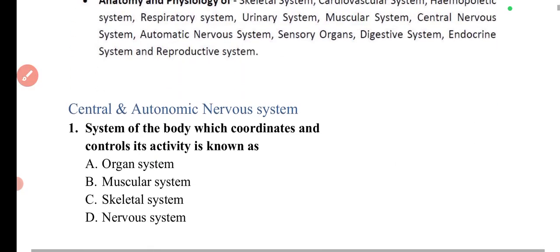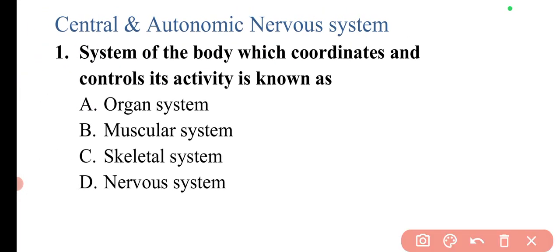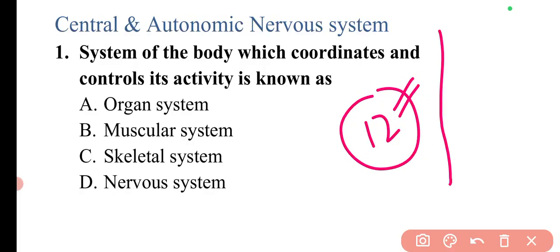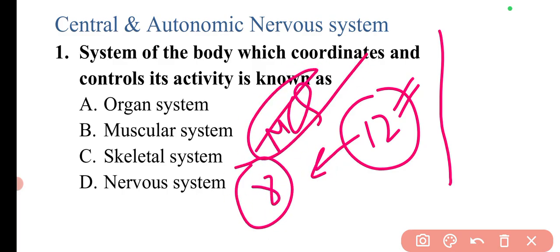So let's start with the first question. Also, at the end of this video, I will be discussing some important topics that you need to revisit for the preparation of human anatomy and physiology, because there are around 12 chapters, and from these 12 chapters only 8 MCQ questions mostly can be seen in the exam.